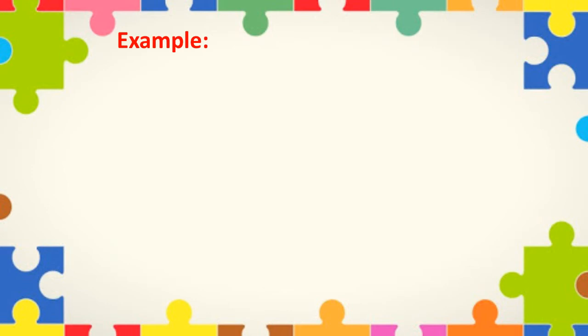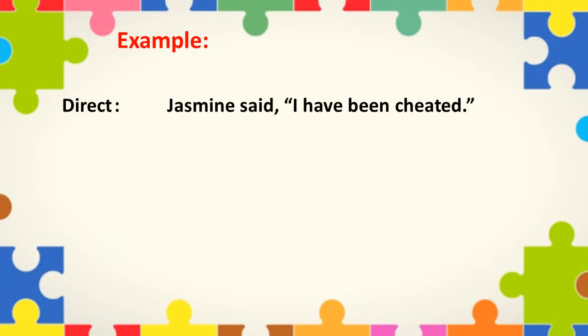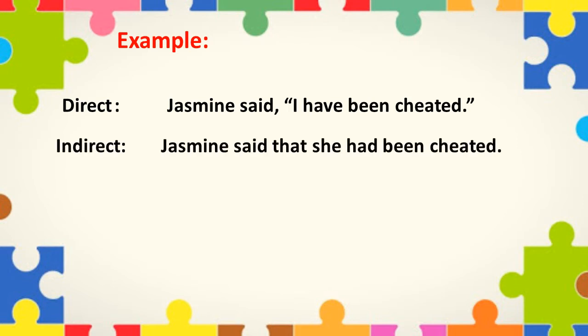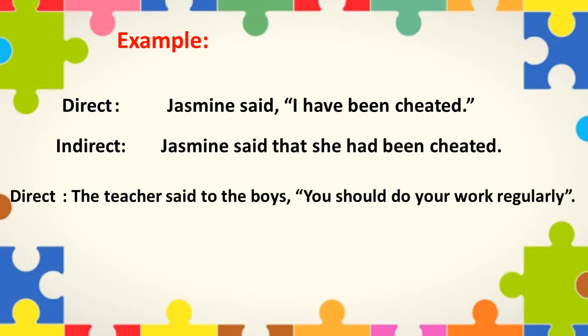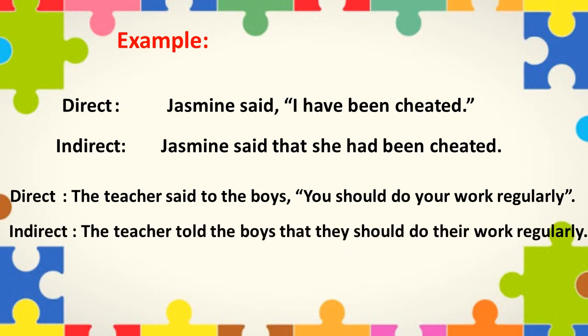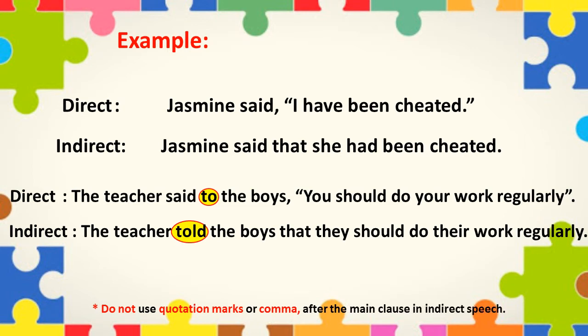For example, under direct speech, the sentence is, Jasmine said, I have been cheated. In indirect speech, it will become, Jasmine said that she had been cheated. Let us take one more example. The sentence in direct speech is, the teacher said to the boys, you should do your work regularly. Now, let's change it into indirect speech. The sentence will become, the teacher told the boys that they should do their work regularly.